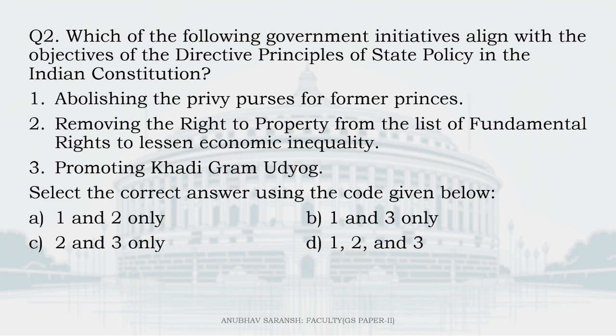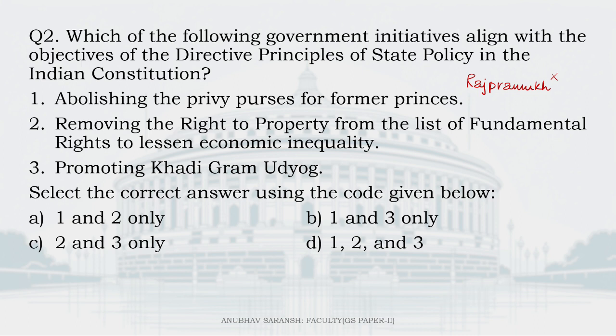Next question. Which of the following government initiatives align with the objectives of the DPSP in the Indian Constitution? Number 1, abolishing the privy purses for former princes. So we know very well that these princes who joined India or became a part of India were promised an annual pension called the privy purse. They were also given a tag, a title of what? Raj Pramukh. Of course, through the 7th Amendment Act of 1956, when we reorganized the country, this tag of Raj Pramukh was abolished, and later on in the 1970s, Indira Gandhi also abolished privy purse.